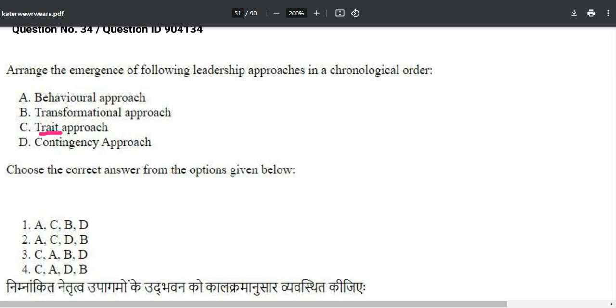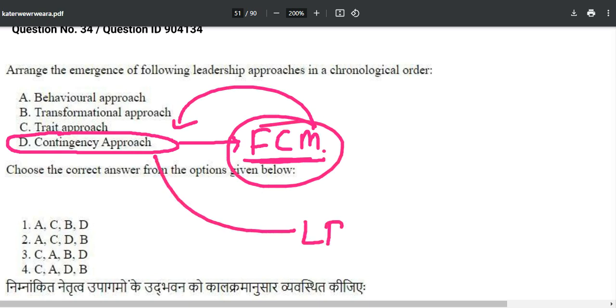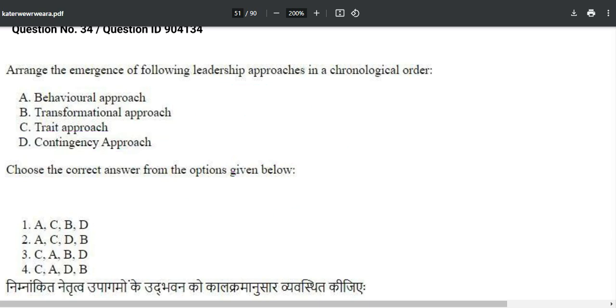So as soon as you find this contingency thing, what is it discussing? Can you just try to guess? It is talking about Fiedler's contingency model. The same approach given by Fiedler over here, and it is talking about the LPC, least preferred coworker. And don't worry, you will find the same question coming on this once again.